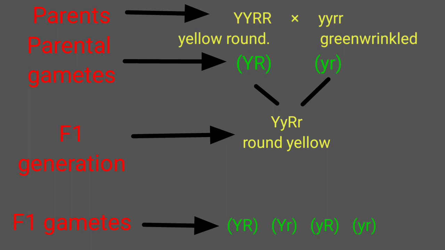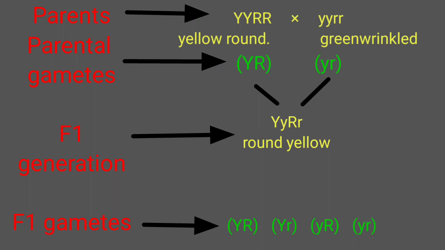The segregation of one pair of characters is independent of the other pair, and that is why in the F1 generation 4 types of gametes were formed. As you can see, the 4 types of gametes are capital Y, capital R; capital Y, small r; small y, capital R; and small y, small r.